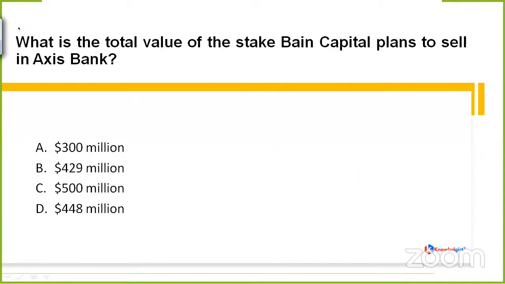Next question. The next question is asking, what is the total value of the stake Bain Capital plans to sell in Axis Bank? Whether it is $300 million, $429 million, $500 million, or $448 million. Would we wait for 5 more seconds for everyone to reply with the correct option?